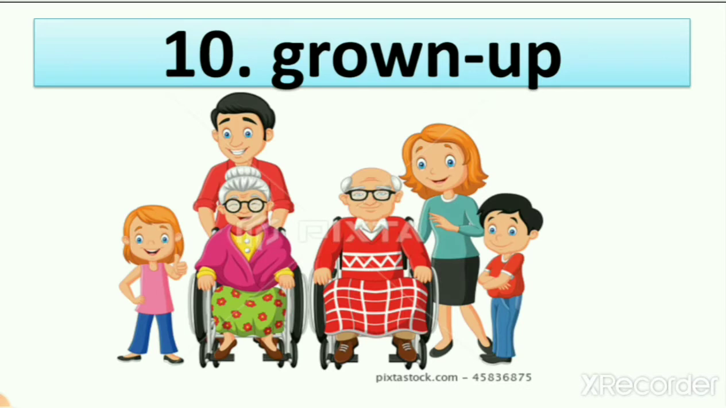Grown up. Here you can see the picture of one family. In this, 4 persons are grown up people, while 2 persons are not grown up people, right? Here you can see which are grown up people: mother, father, grandfather and grandmother, right?